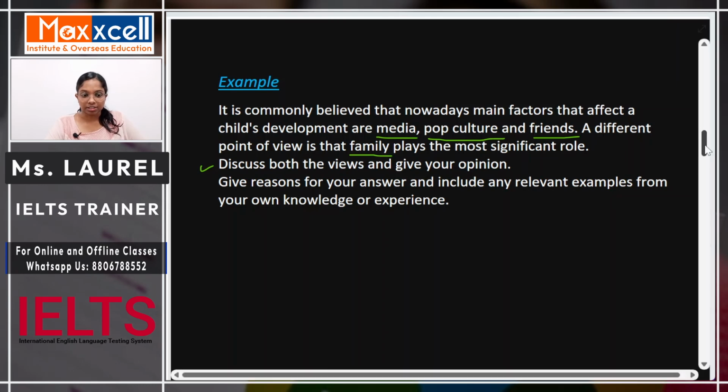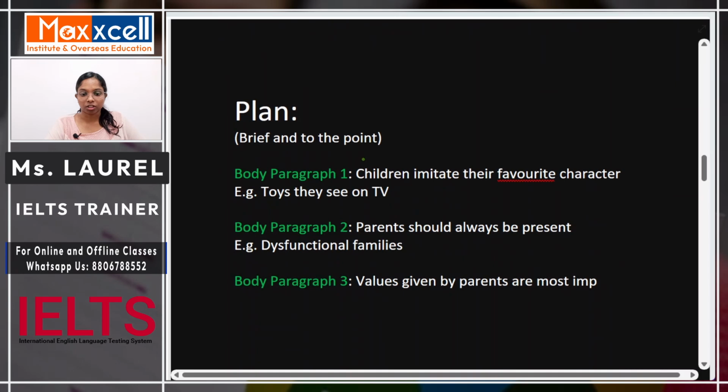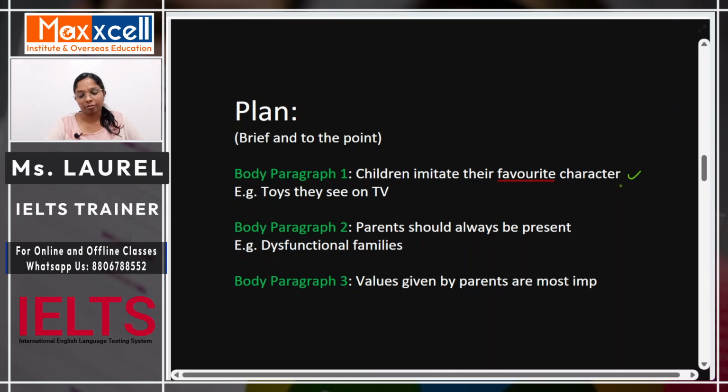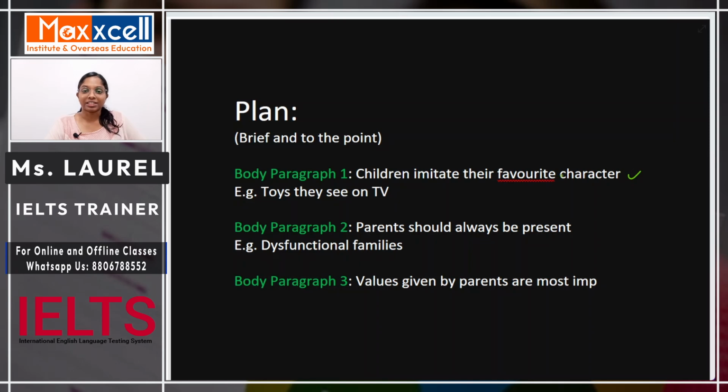So in case of this essay, we will take the first part, and here is the first point that we are going to make. Why and how do friends, family and the content they consume affect a child's psyche? The first point that we have made here is children imitate their favorite characters. Now we know that if we interact with any children, they are always imitating their favorite character that they see in a movie or in some cartoon. So here is the first point, that they always imitate their favorite character, their favorite cartoon.